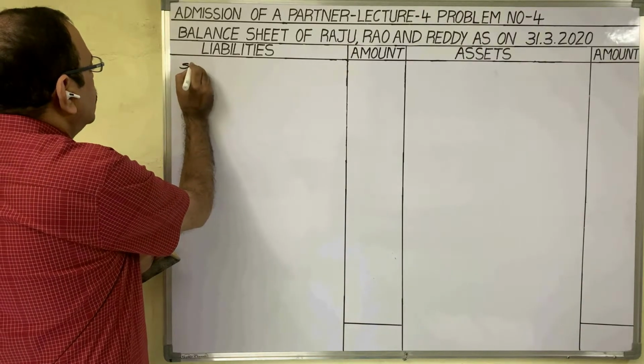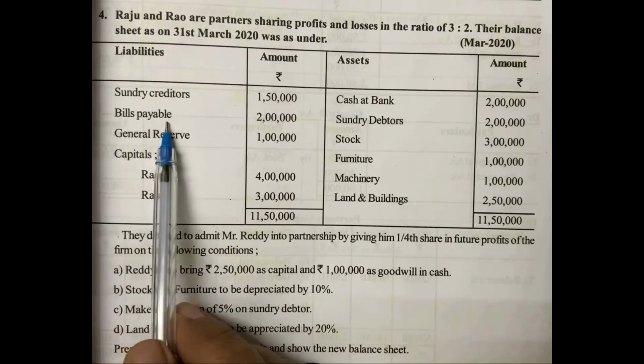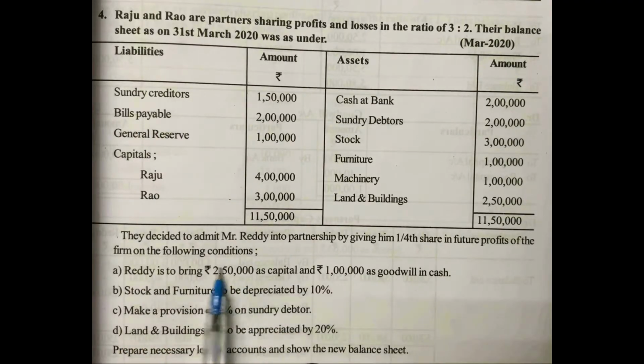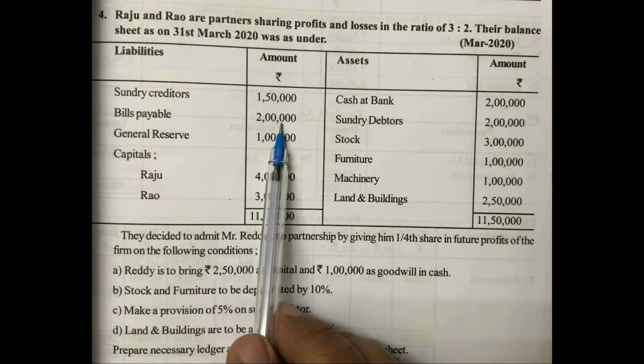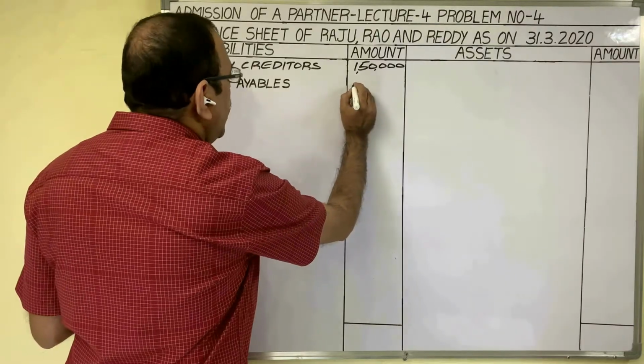Sundry creditors 1,50,000 rupees. Next, bills payable 2 lakh rupees. Related with the bills payable, there is no additional information. Therefore, the same amount 2 lakh rupees appears in the new balance sheet under the liability side. Bills payable 2 lakh rupees.